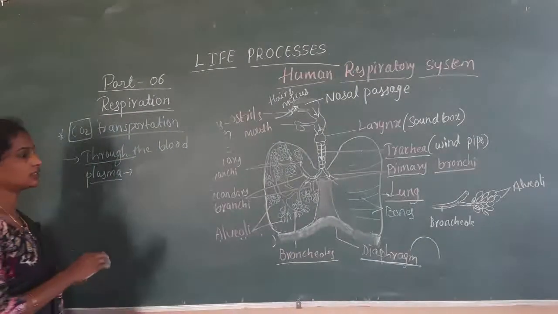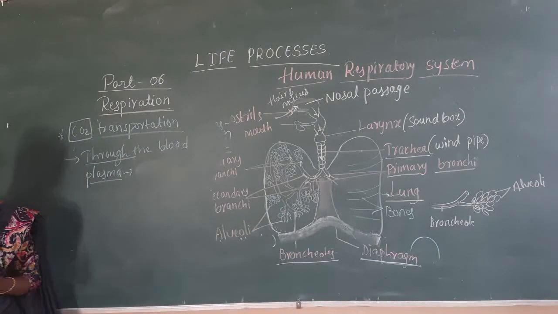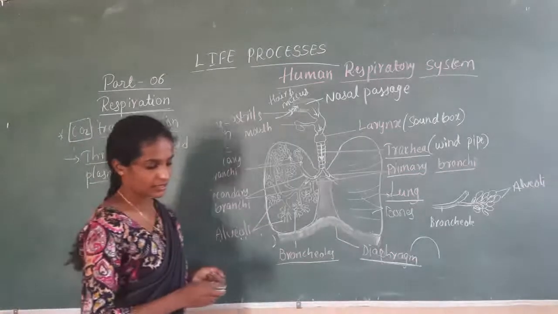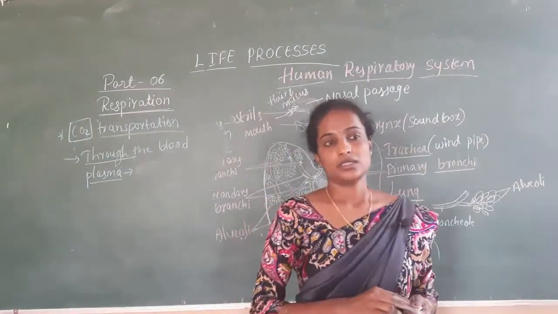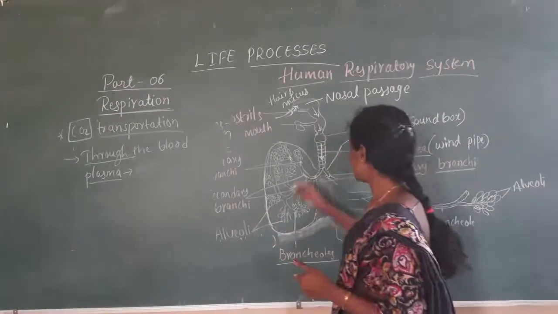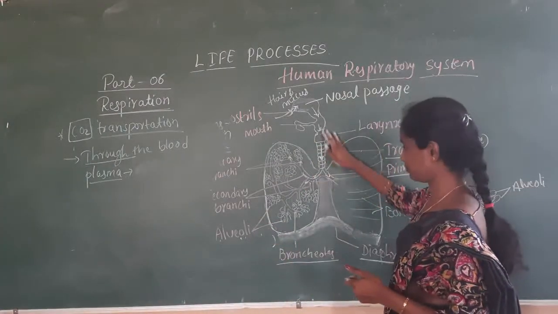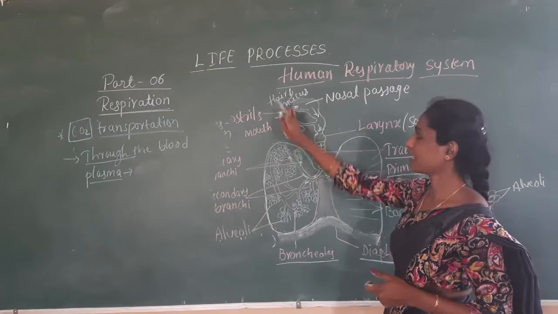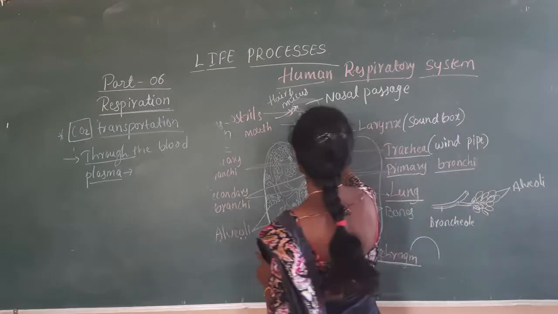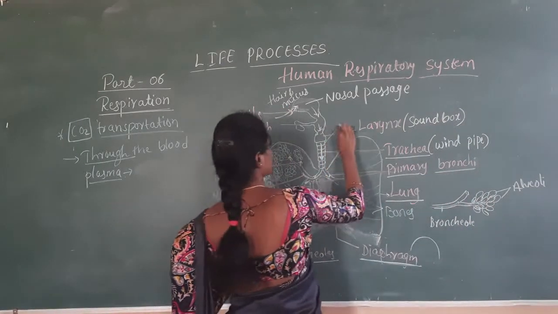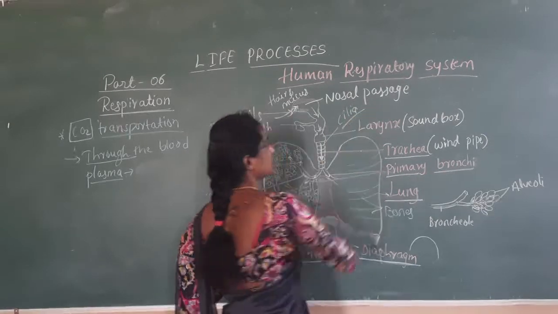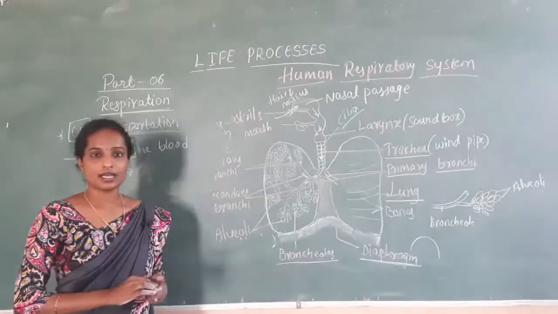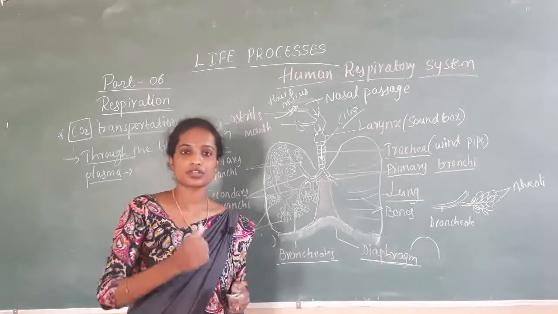You might have heard about lung cancers. This lung cancer is due to smoking. As I told you, the upper part of the respiratory structure has hair-like structures. Those hair-like structures are called cilia. These cilia have a special function.